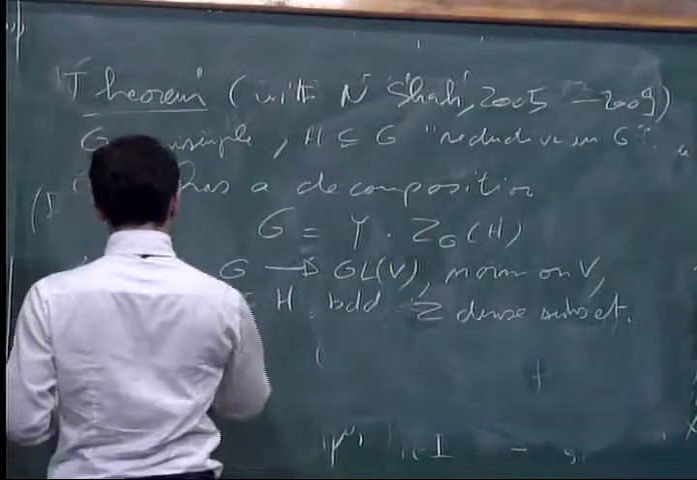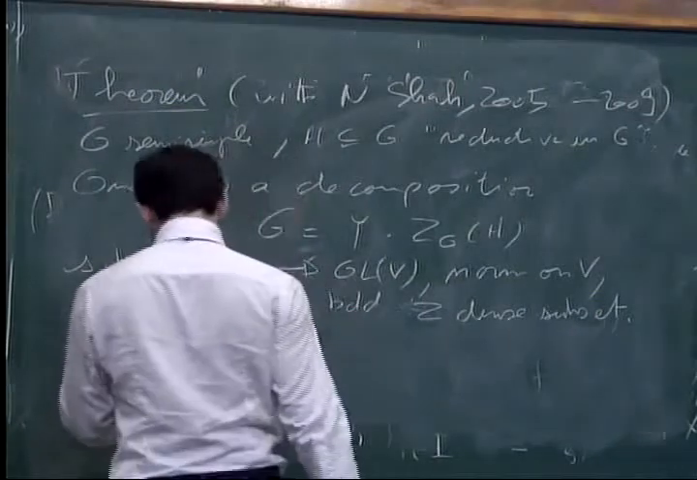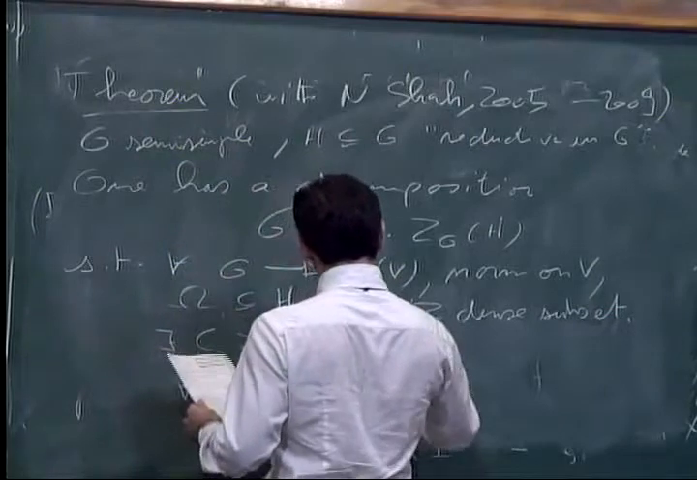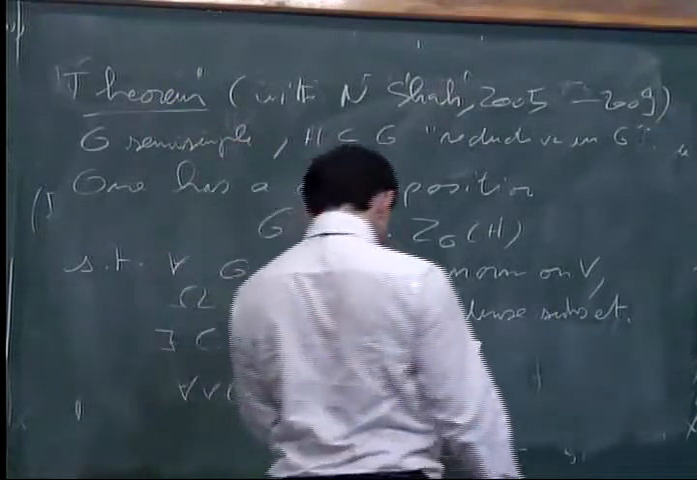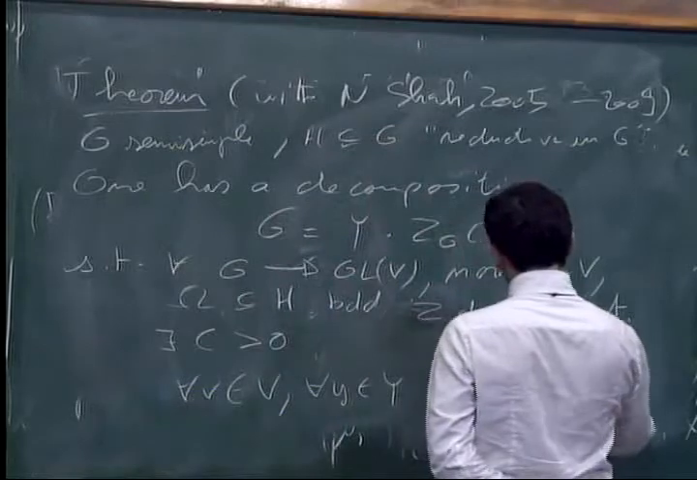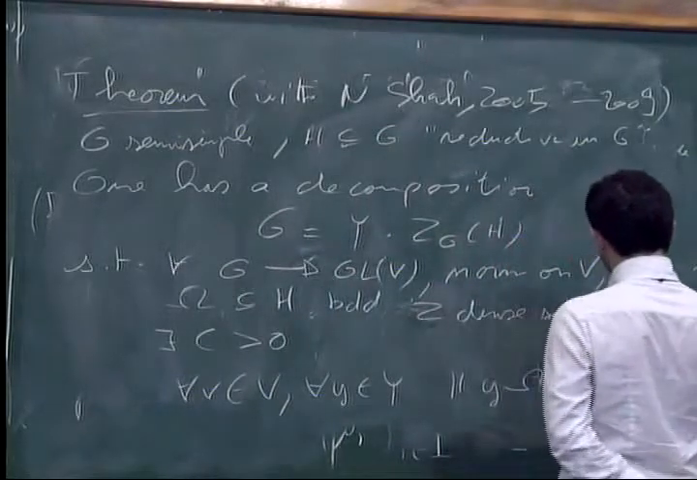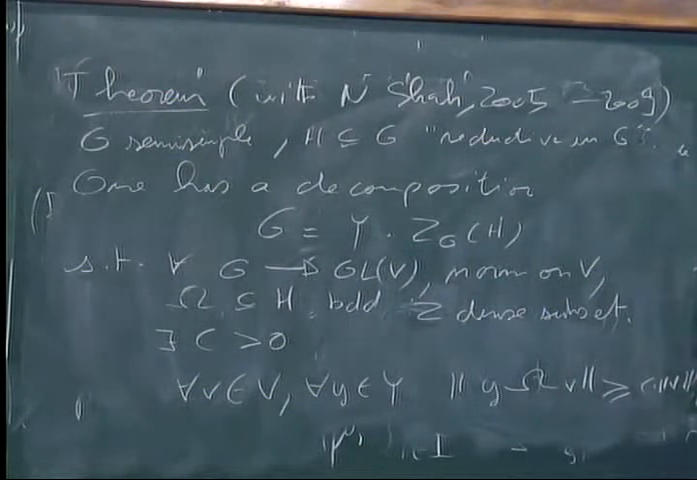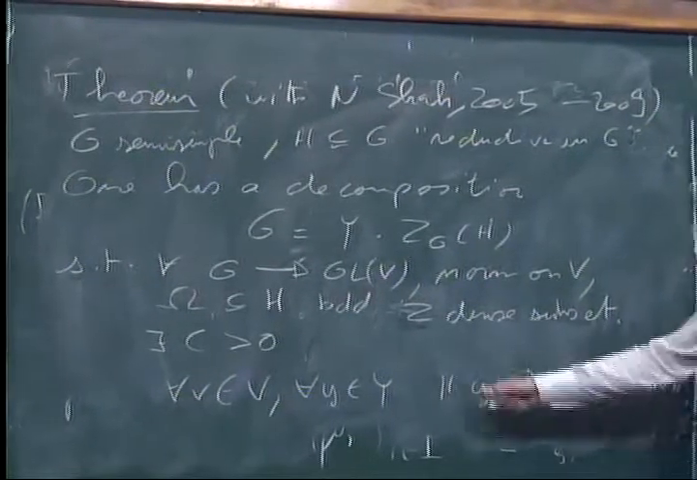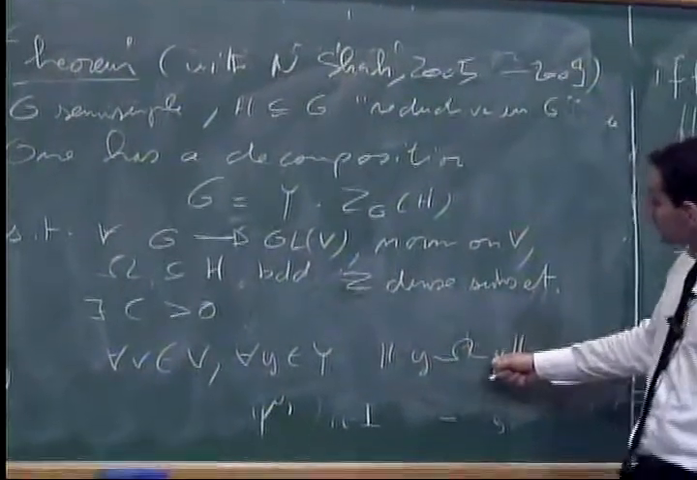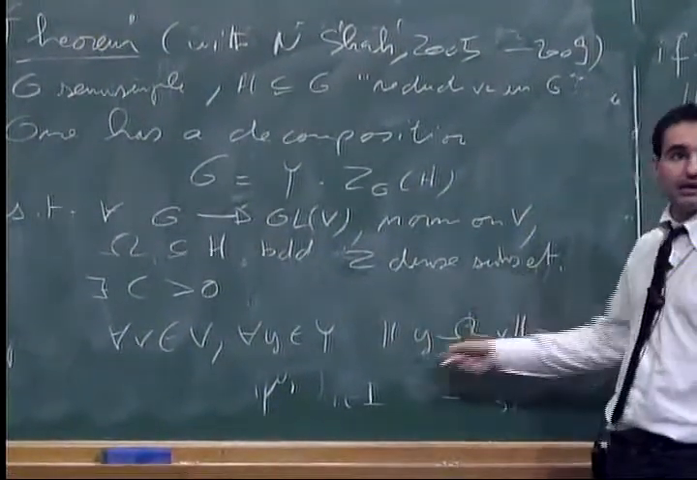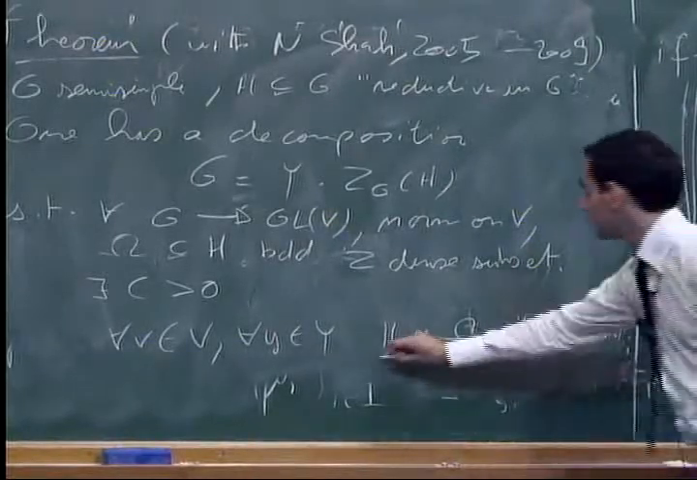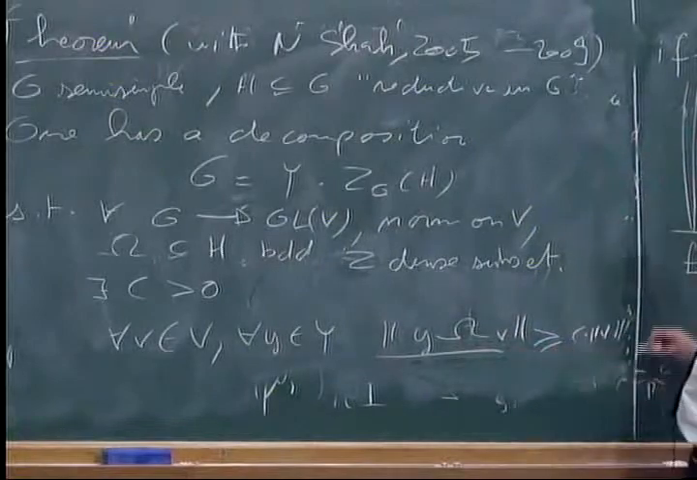There exists a constant, strictly positive, such that for any v in V or any y in this mysterious subset Y, the supremum of the norm of y omega v is bounded below. So given non-zero v, even if I fix v non-zero, even by changing y, I cannot bring this subset uniformly to 0. I mean that this is a supremum of this subset.